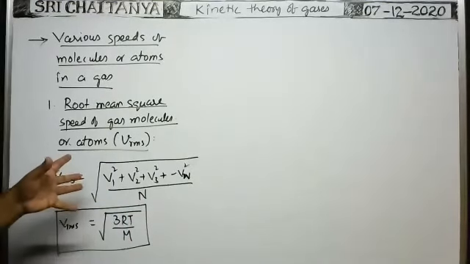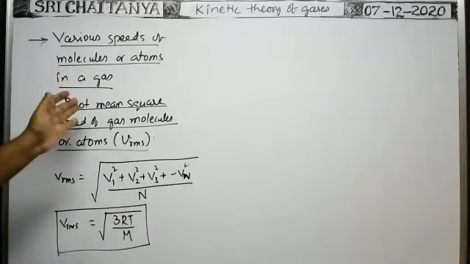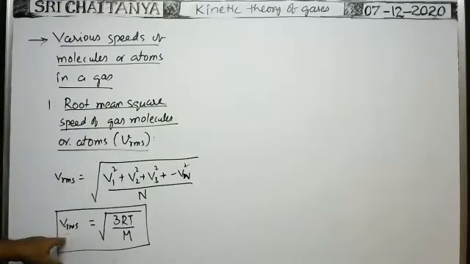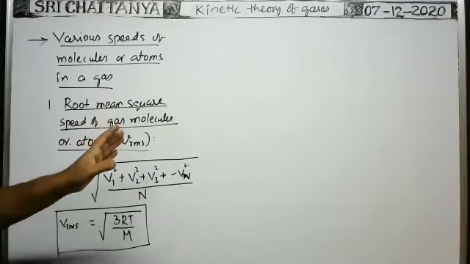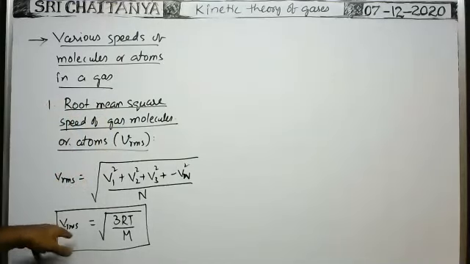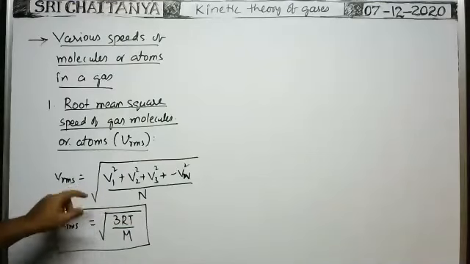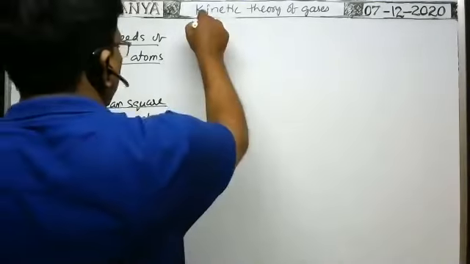For the atom or molecule in a given gas, the RMS speed is equal to this one. Of course, after the derivation of the average kinetic energy of the gas, or internal kinetic energy of the gas, I will show this formula. Okay, this is RMS speed.